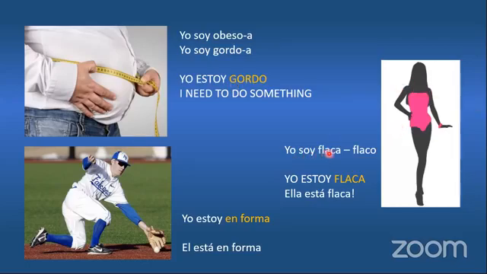Yo soy flaca, yo soy flaco. I am using the verb to be, but I am using soy because this is a condition. Probably this lady has been flaca all her life, from middle school, elementary school, all the time. But if she said, yo estoy flaca, doctor, I am here because during the last 3 months, I'm losing weight, yo estoy flaca, means this is transitional. This is happening just now. It's a condition, it's a situation.